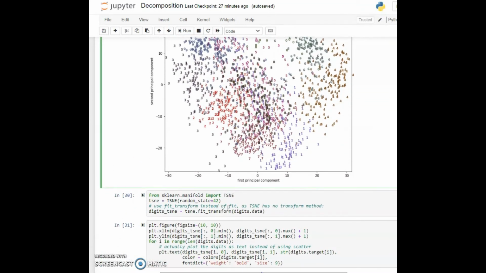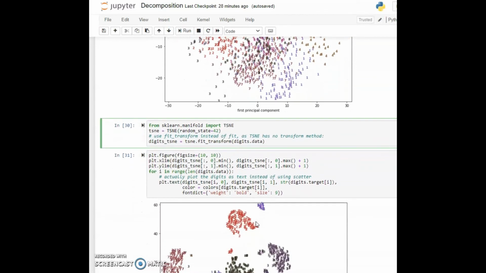The thing that is really remarkable is that we try to do the same thing using a decomposition with t-SNE instead. Here, we'll import that and we'll use a random state of 42. It doesn't really matter, but I just want you to see the same result as I see. Then we'll do a fit transform. That's where we do the fit and transform all in one step, which is one of the methods that transforms objects here. So here we are transforming the data into just those two dimensions. And now we can do the same kind of visualization as we did for the PCA decomposition of the digit data.